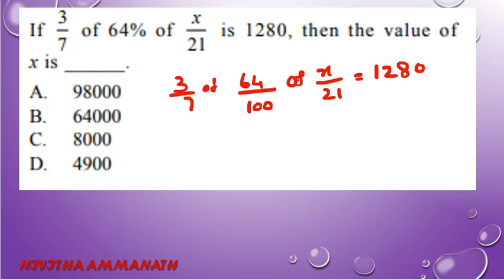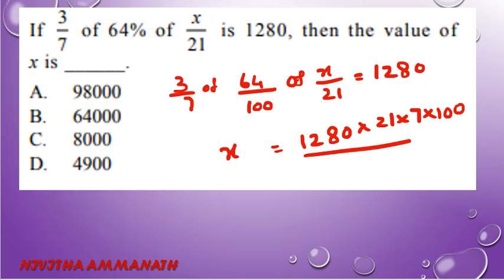We have to find the x. So x equals 1280, the denominators become numerators, into 21 into 7 into 100 divided by 3 into 64.